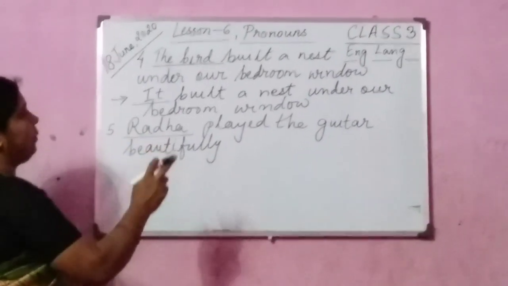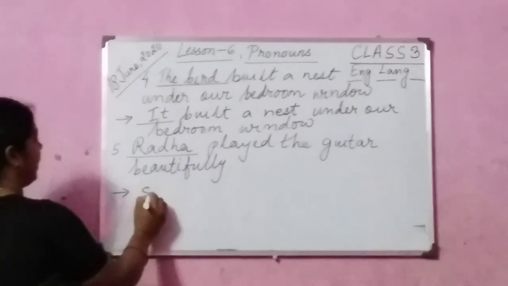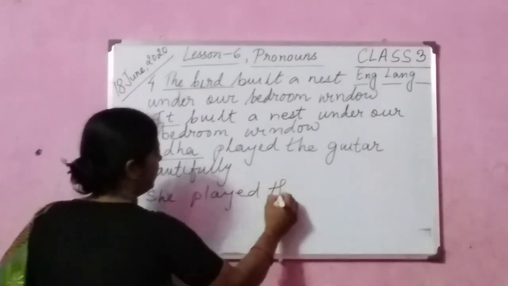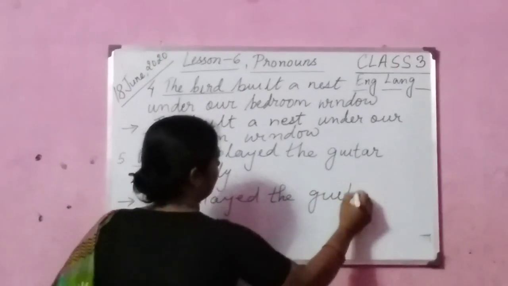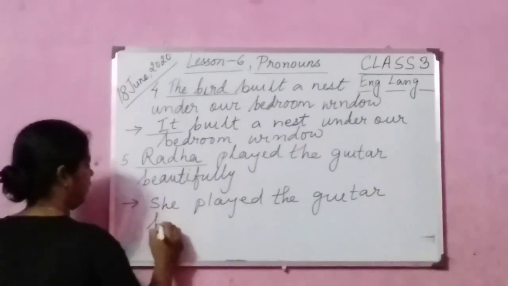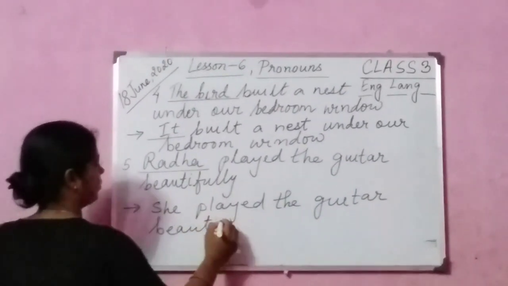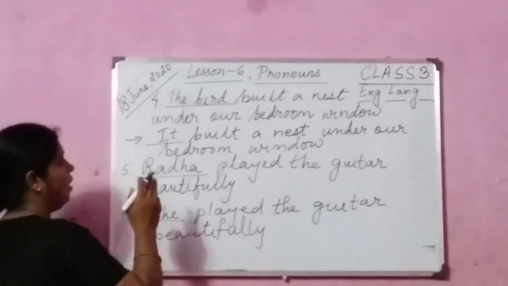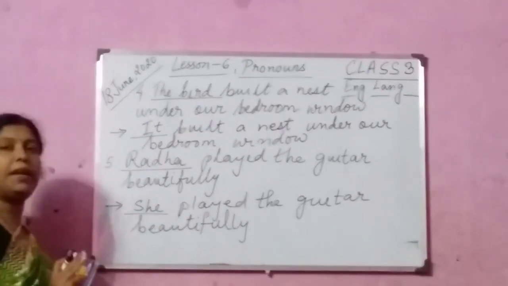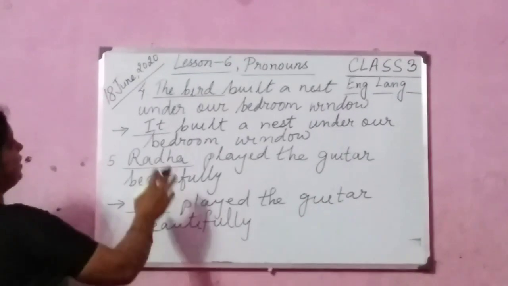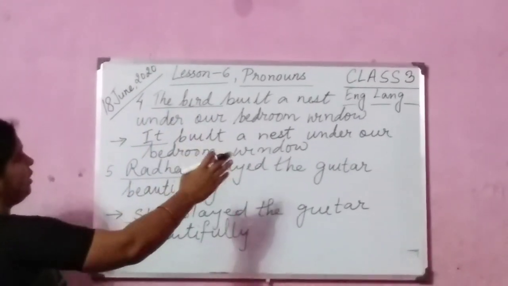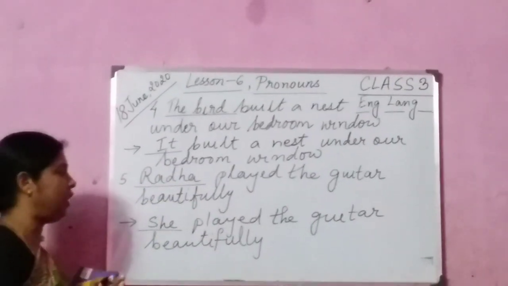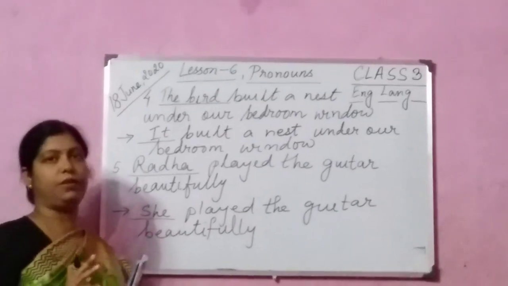Number 5, you see, Radha played the guitar beautifully. So we are going to write, she played the guitar beautifully. Once again you see here, Radha played the guitar beautifully. She played the guitar beautifully. Once again I am repeating. The bird built a nest under a bedroom window. It built a nest under a bedroom window. Number 5. Radha played the guitar beautifully. She played the guitar beautifully.